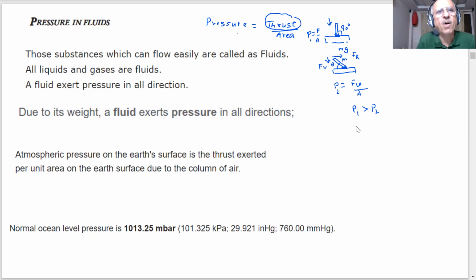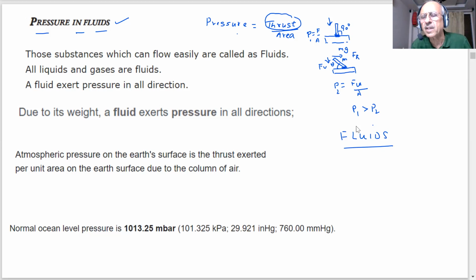Now I'm talking of today's concept, pressure in fluids. When I write the word fluid, can you tell me what you understand by a fluid? What are fluids? You have said there are 3 states of matter. Which are the 3 states of matter you studied? Solid, liquid, and gas. Okay. Are the solids fluids? No, sir.